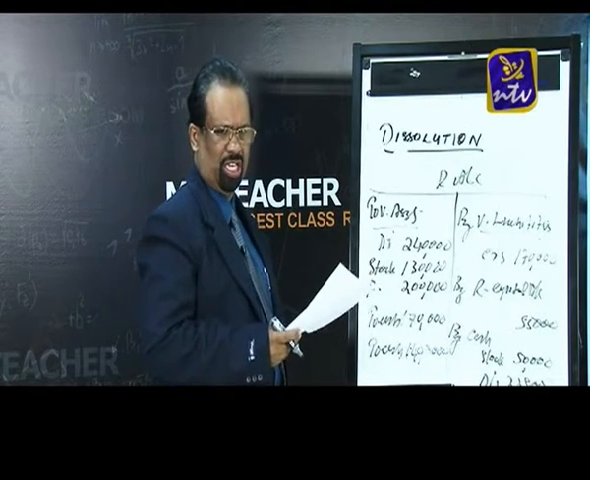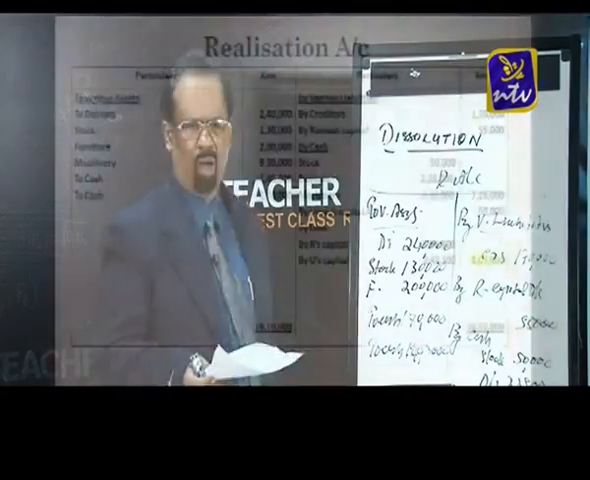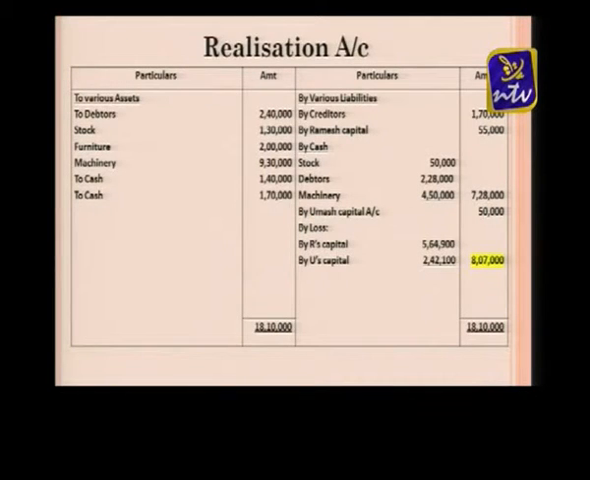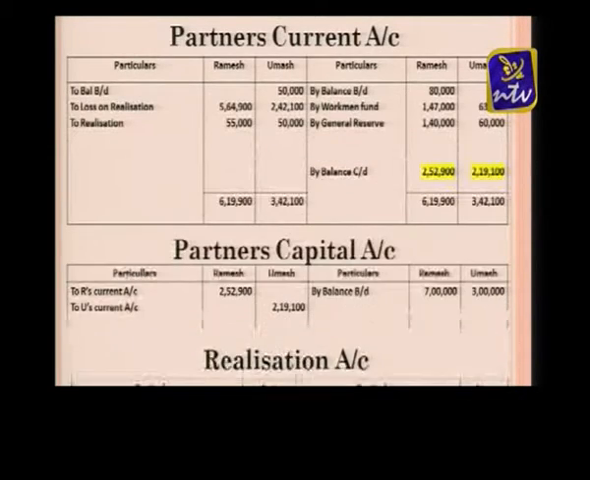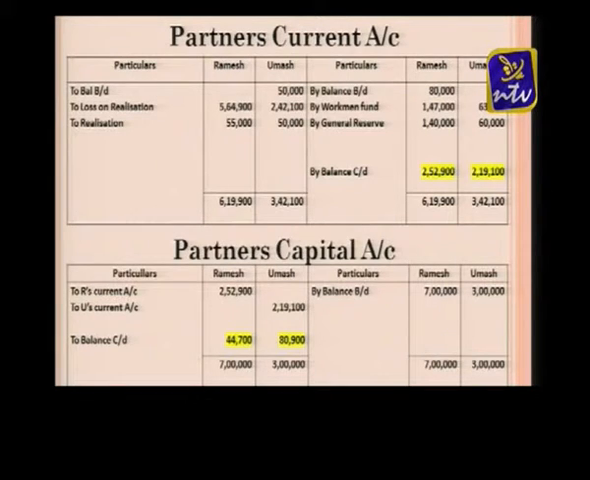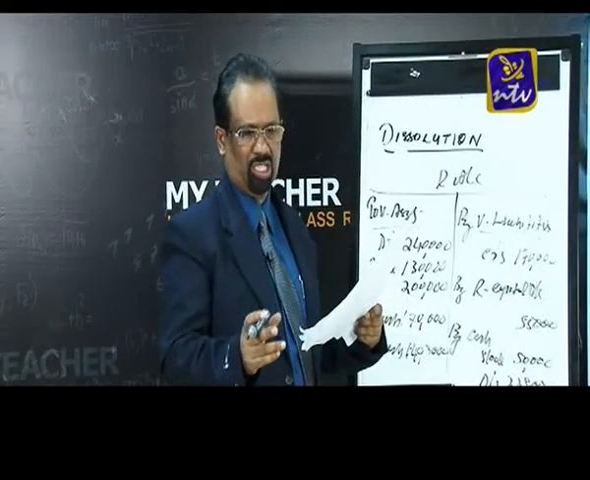Our next procedure is to find out whether we are getting a profit or a loss. Look at the monitor. Now our debit total is more than the credit total. That means we are getting a loss, and that loss is transferred to the partners' capital accounts. That is the procedure. The loss is worth rupees 8,07,000.